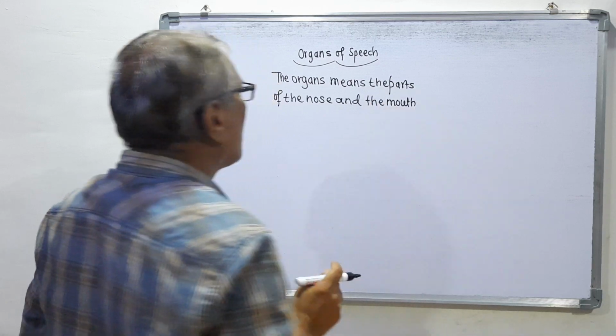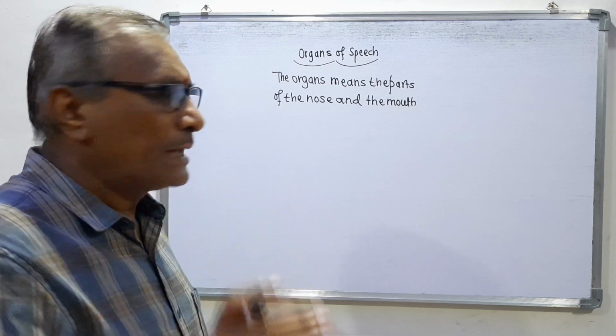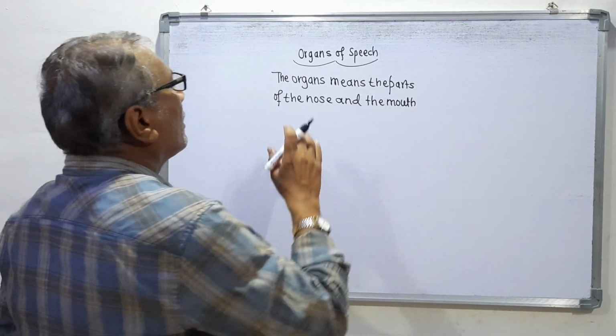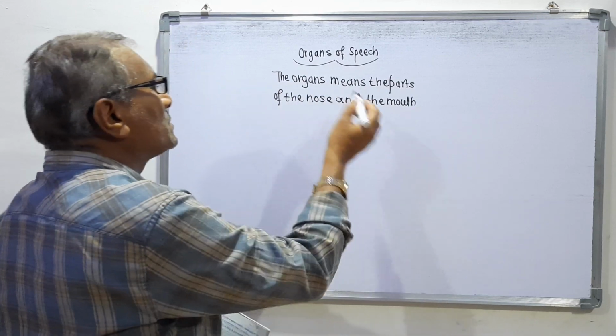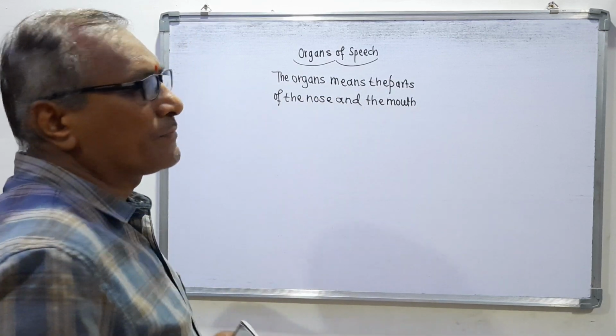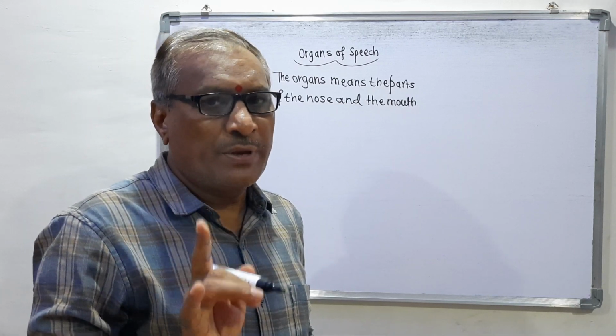Remember, here I am discussing that there are the organs, there are the parts. Organs means parts, and these parts help to pronounce the words in BRP.